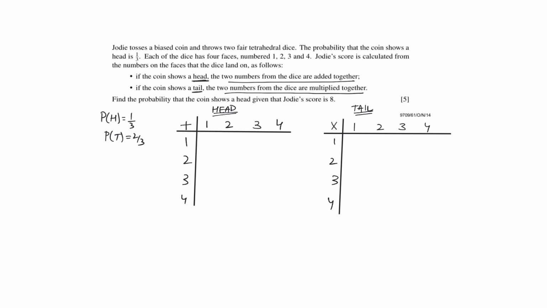So the possible outcomes of having a score after getting a head are as follows. And similarly, if a tail occurs, the product would be as follows.